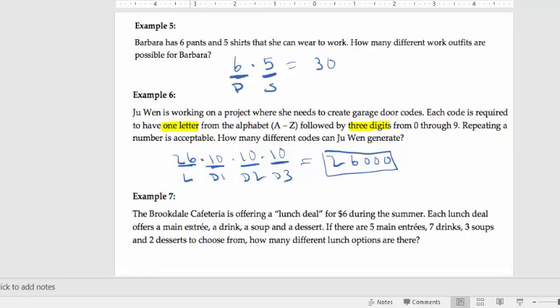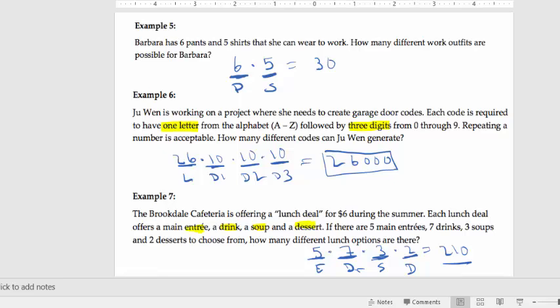And then 7 again is the same idea. You're going to have an entree that you're choosing, a drink, a soup, and a dessert. So those are going to be your 4 slots. You're going to have a slot for the entree, for the drink, for the soup, and for the dessert. There's 5 entrees that you can choose, so that's 5 choices for that slot. There's 7 drinks you can choose, that's 7 choices for that slot. There's 3 soups, so 3 choices for that slot. And there's 2 desserts, so 2 choices for that slot, and then I multiply these. So 210 it gives you. So there's 210 possible lunch options.